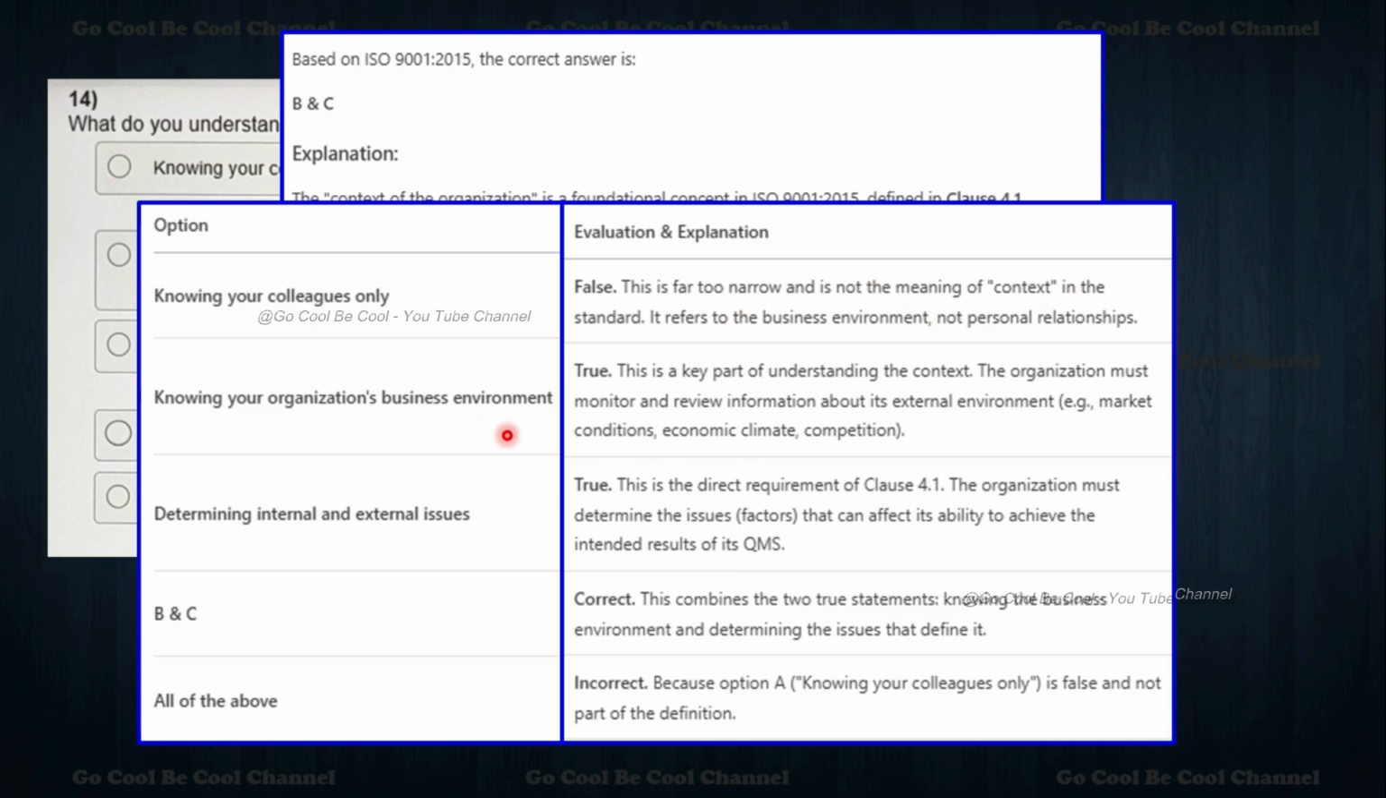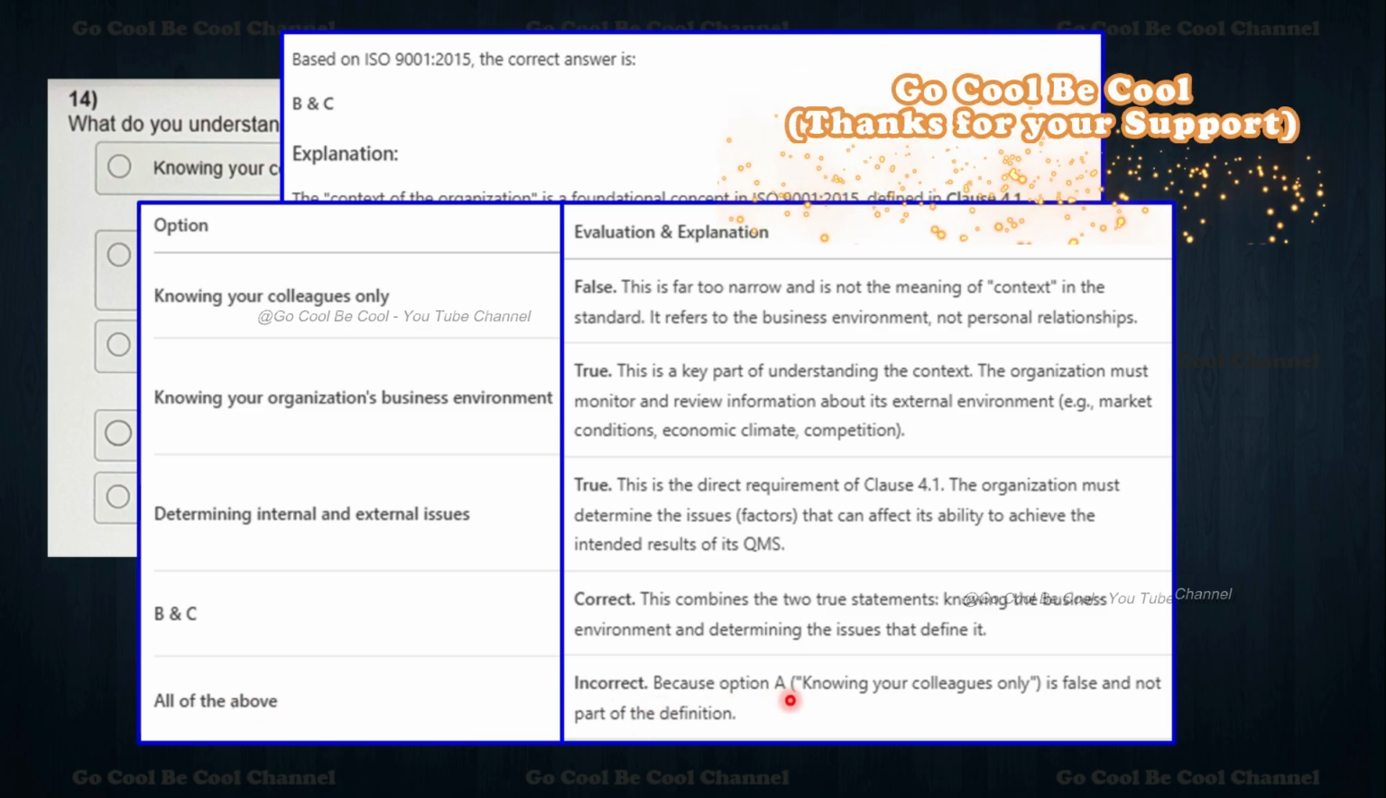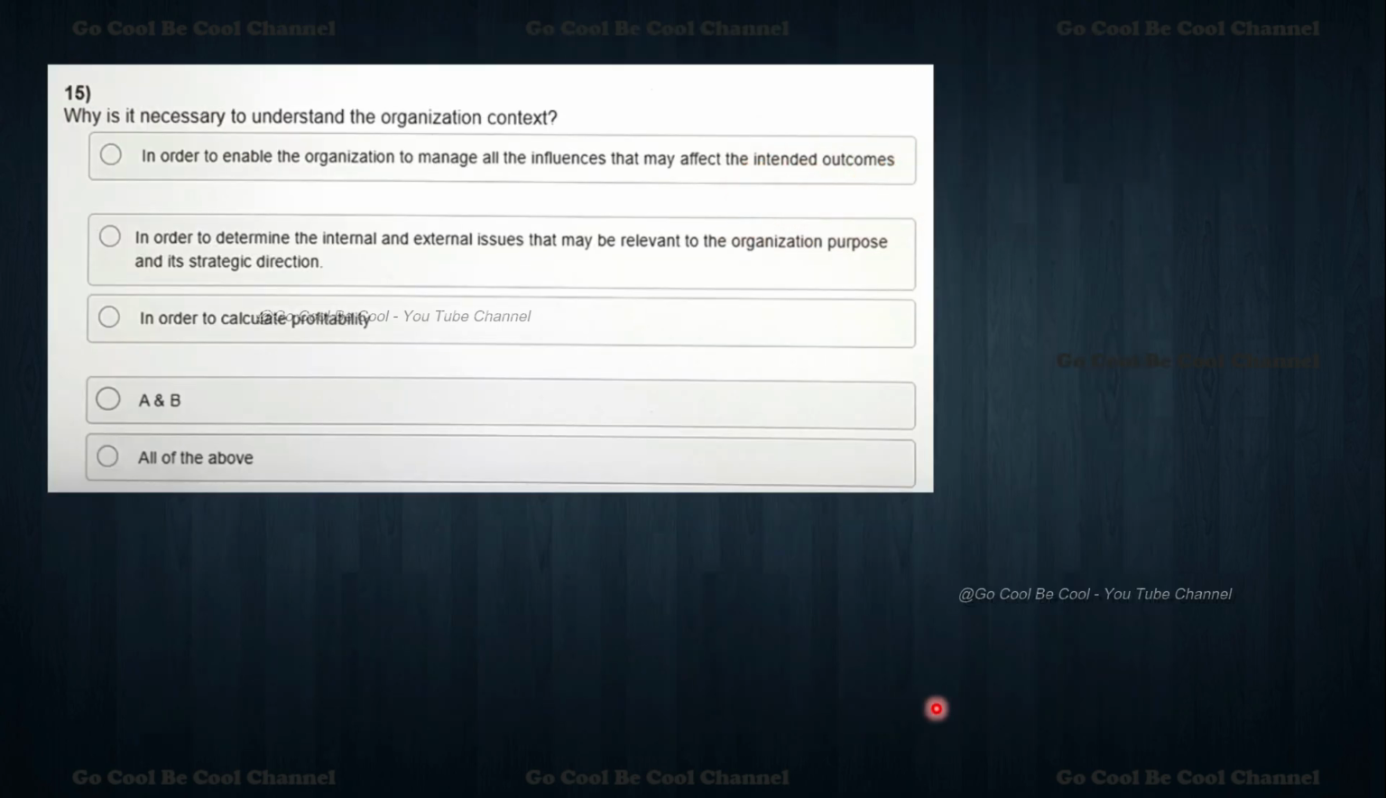Knowing your organization, business environment: that is true, because we will come to know and review information about its external environment and everything. So determining internal and external issues, yes, it is also true. B and C, yes, it is exactly correct. This combines the two true statements, knowing the business environment and determining the issues, as that defines it. So all of the above is incorrect, because option A is knowing your colleagues only. So I hope you understand, my dear friends.